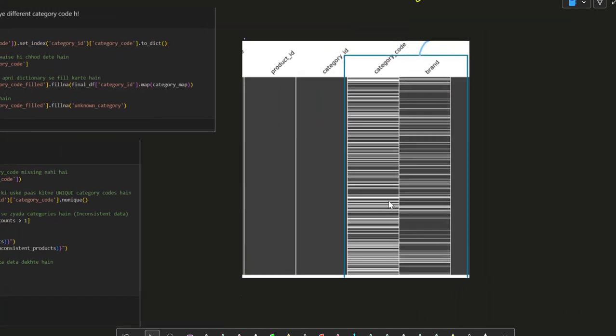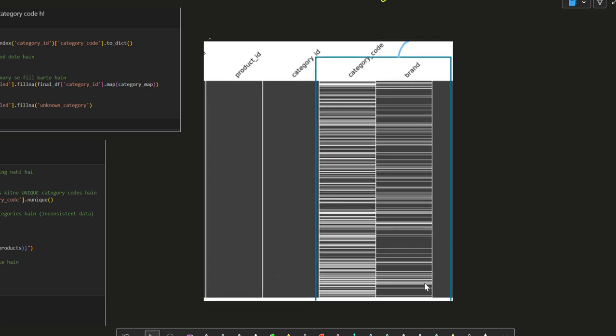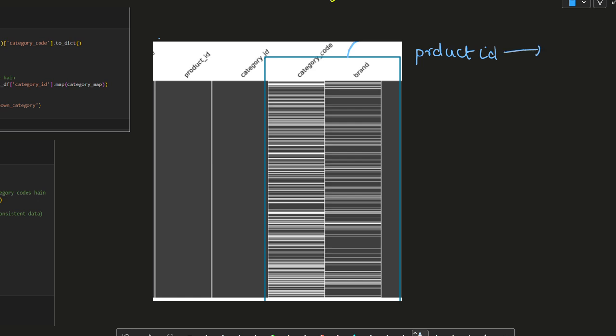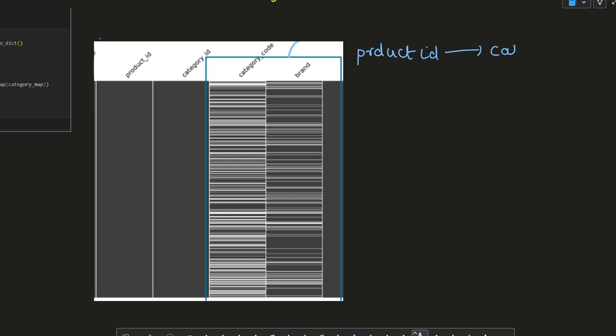What we saw here is that the product ID is completely filled and the category ID is completely filled. So we tried to map product ID with the category code.